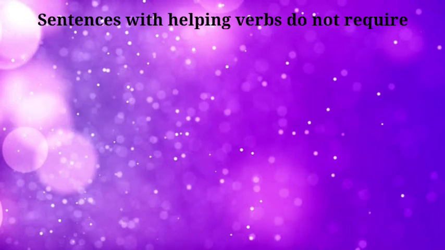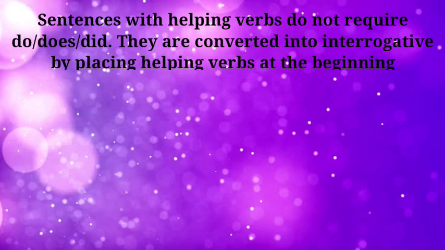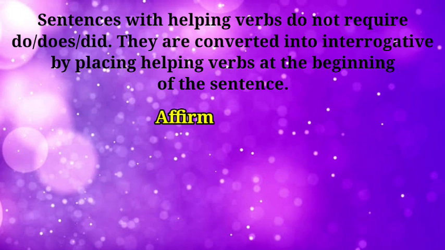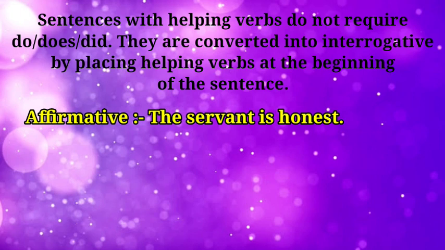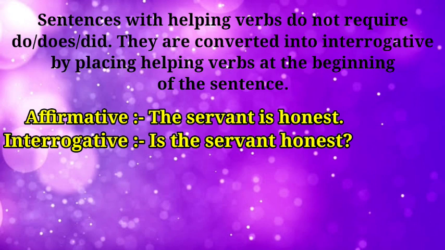Children, sentences with helping verbs do not require do, does or did to change into interrogative. They are converted to interrogative by placing helping verbs at the beginning of the sentence. For example, the servant is honest. To convert it into interrogative, we place helping verb is at the beginning. As, is the servant honest?